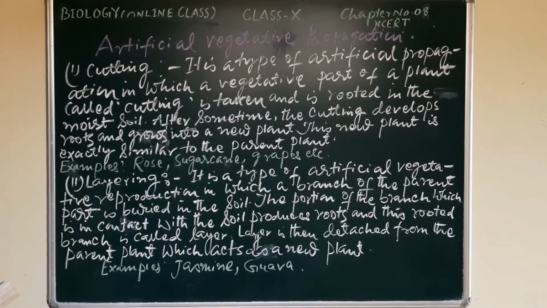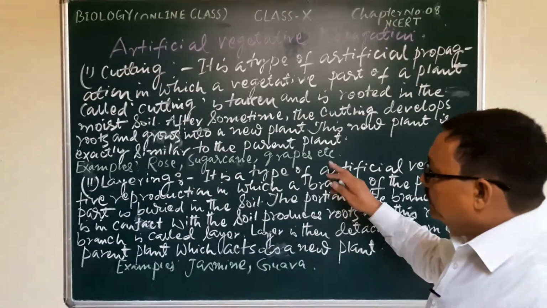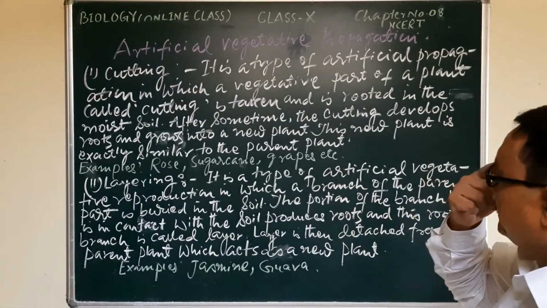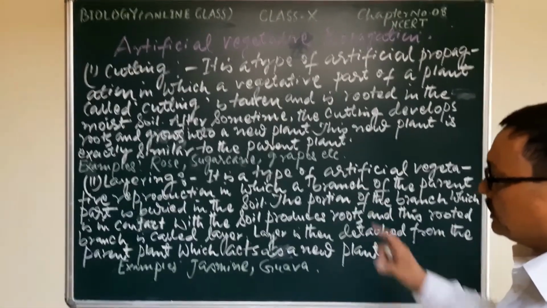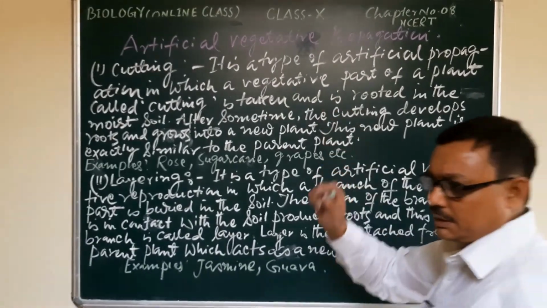Artificial vegetative propagation. After natural, we also have three different methods for artificial, which are included in our syllabus. The first one is cutting, a very common method.